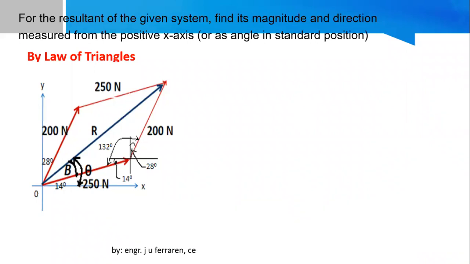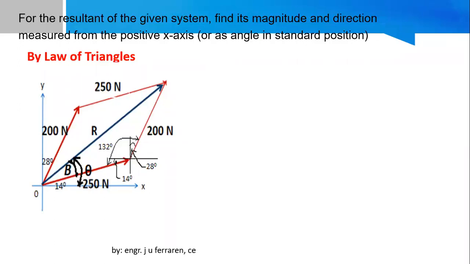Which side is being referred to? There is a side with a known value, 250. So, side and angle. Cosine law, sir. It would be side, angle, side, and that is the application.